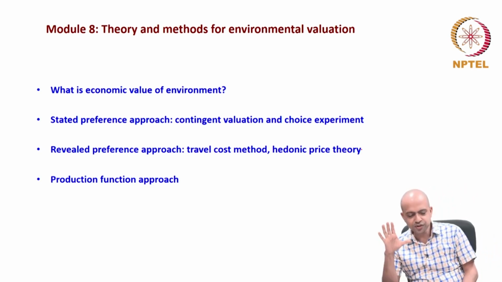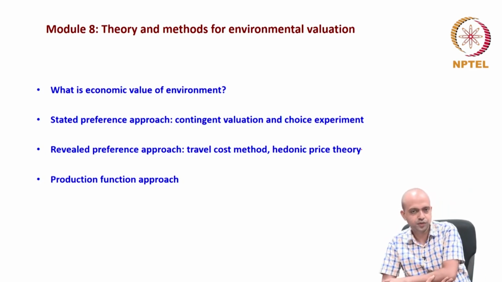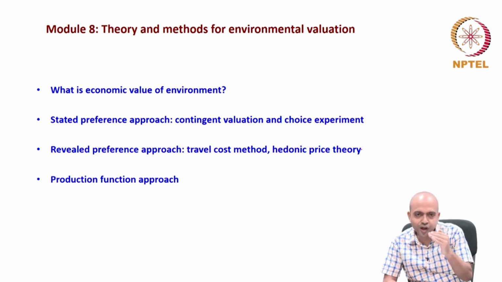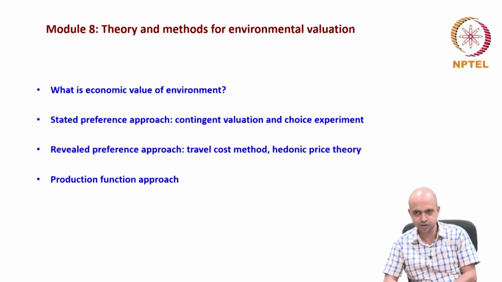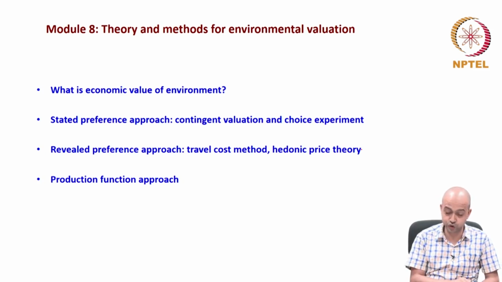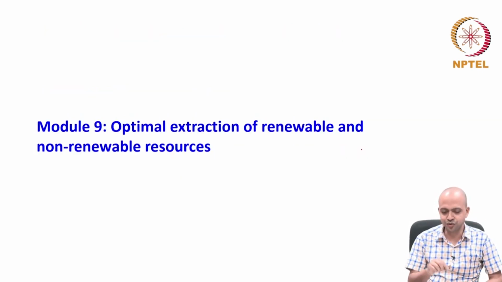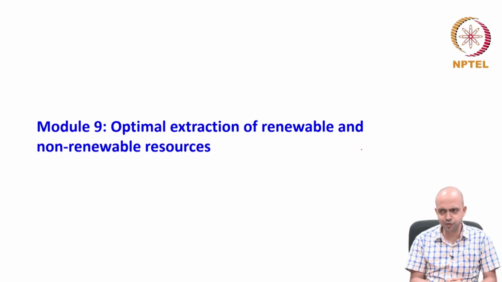So up to now, that means up to module 8, what we have discussed is actually 50% of the course. In the course title, I said environmental and resource economics. So you can say up to module 8, this is mostly about environmental economics. Then in module 9, we are going to discuss only optimal extraction of renewable and non-renewable resources. Then you might be thinking, we have discussed so many modules for 50%, and for the other 50% there is just one module. Why is this so?